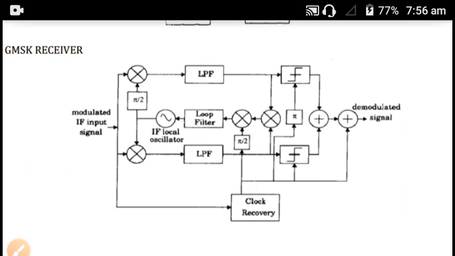There are many methods for the detection. Frequency discrimination detection method is there, differential detection method is there, matched filter reception method is there. These are the methods that are used for the detection of this GMSK signal.